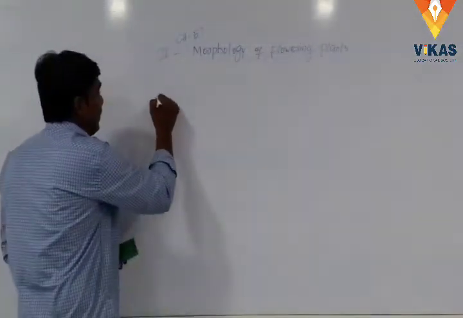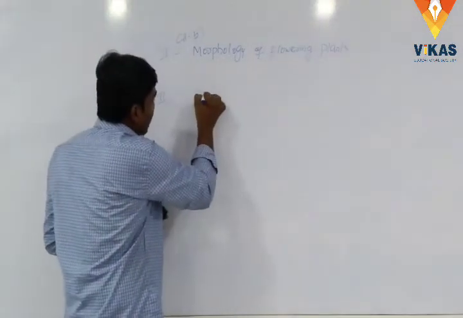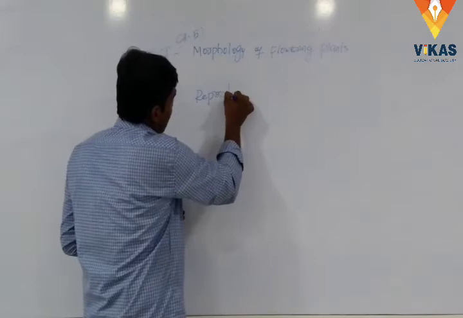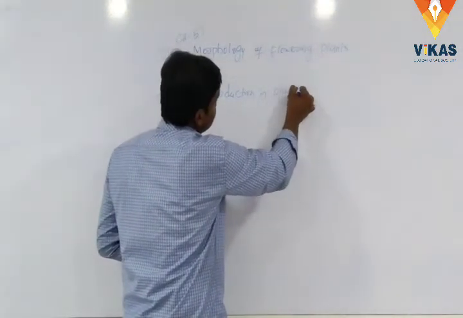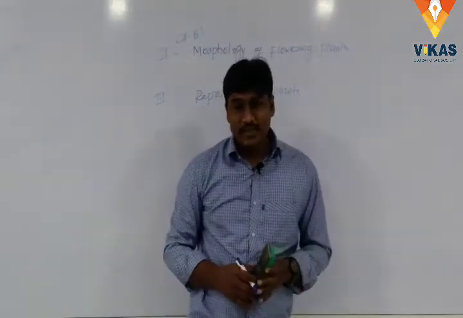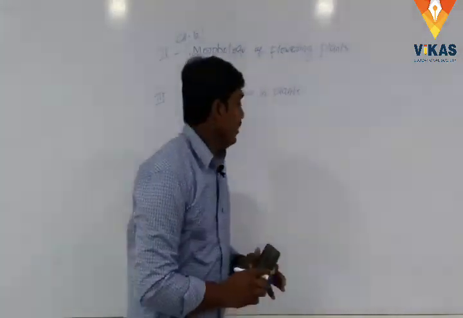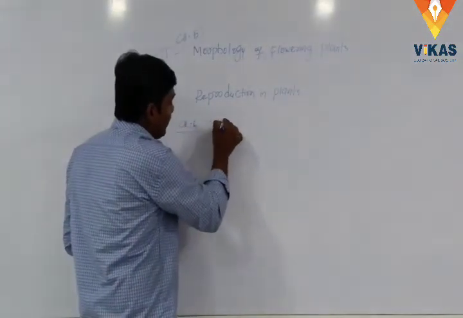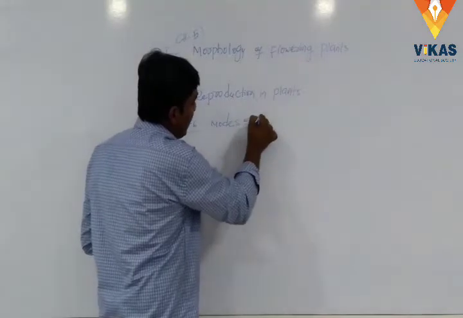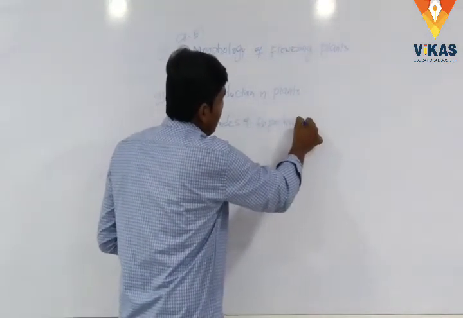Next, third unit, reproduction in plants. Plants may reproduce in several ways. Here we have chapter number 6, modes of reproduction.